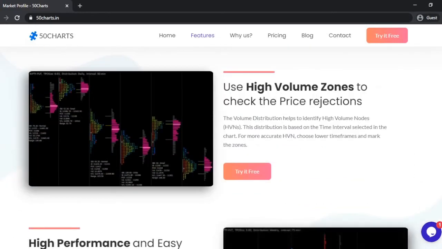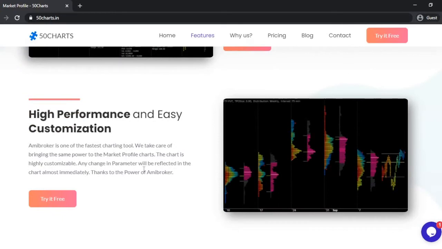You can also look into high volume zones. All these are highly customizable with high performance. Click on Try It Now.